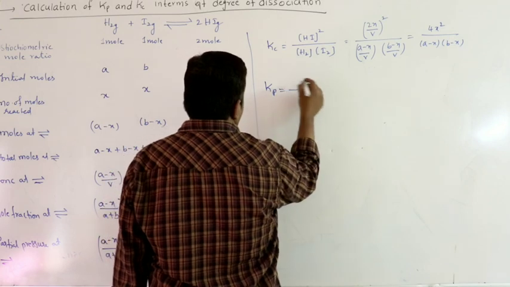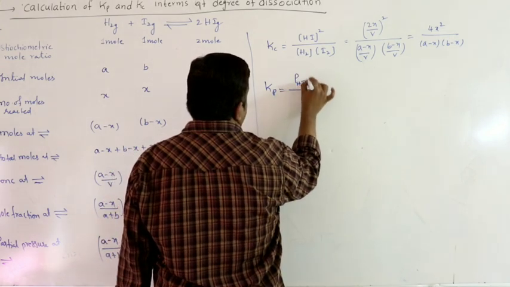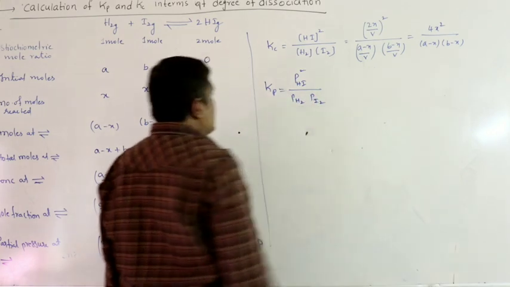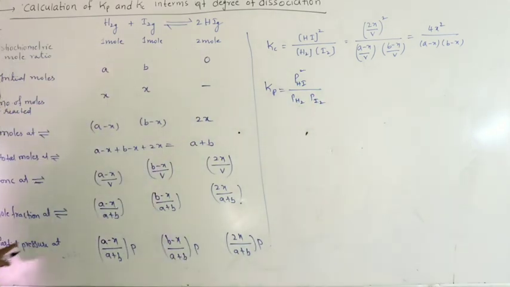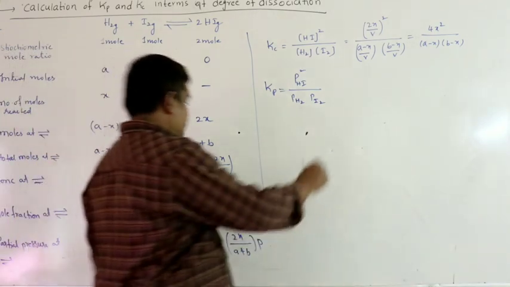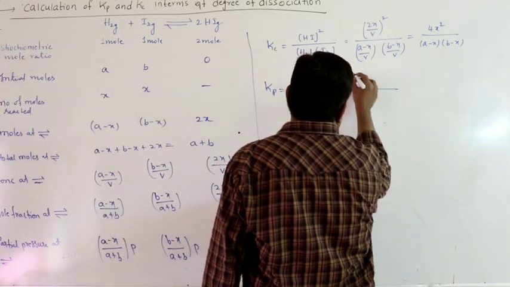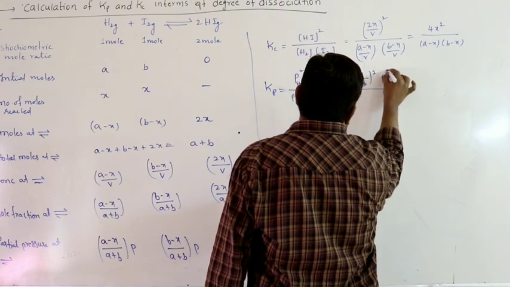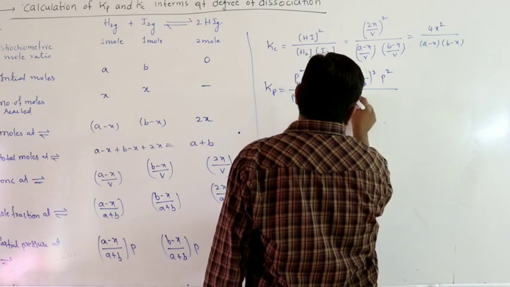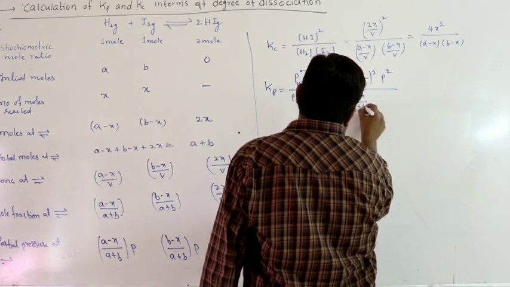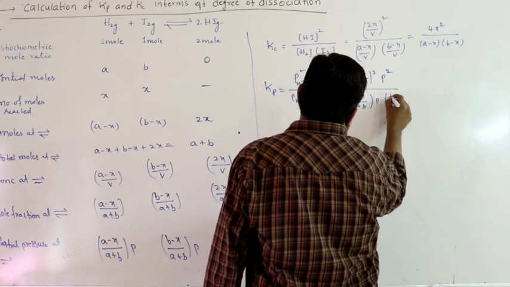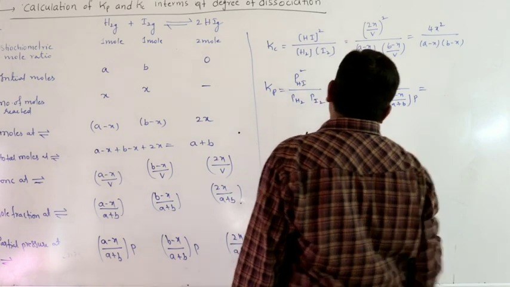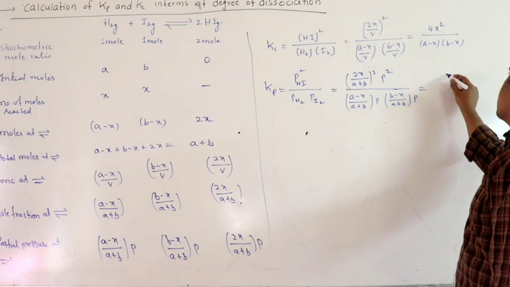Kp is the partial pressure of HI squared, by partial pressure of H2 into partial pressure of I2. So substitute the partial pressures at equilibrium: 2x by A plus B whole square into P square, and so P square will be cancelled.